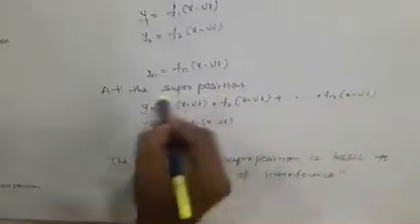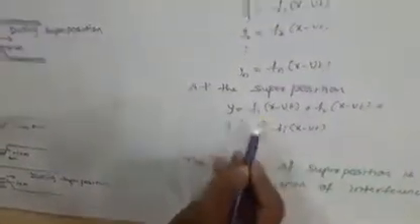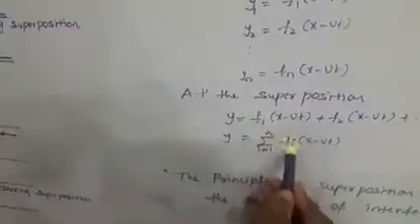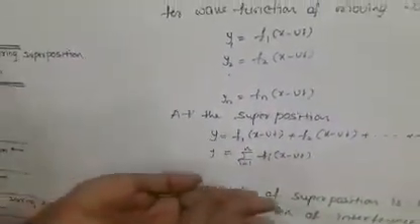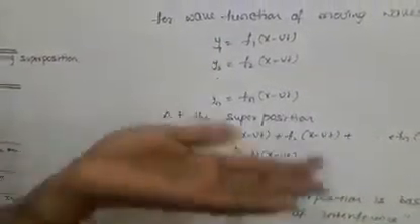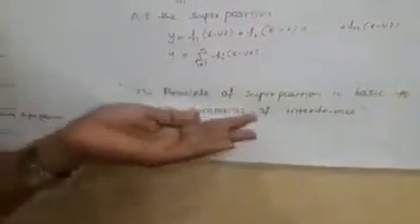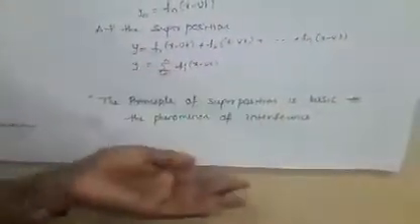Those all become a summation from 1 to n of the functions fi of x minus vt. This is the mathematical form of the superposition of waves. The principle of superposition is the basic phenomenon of interference. Interference is totally explained by the superposition concept.